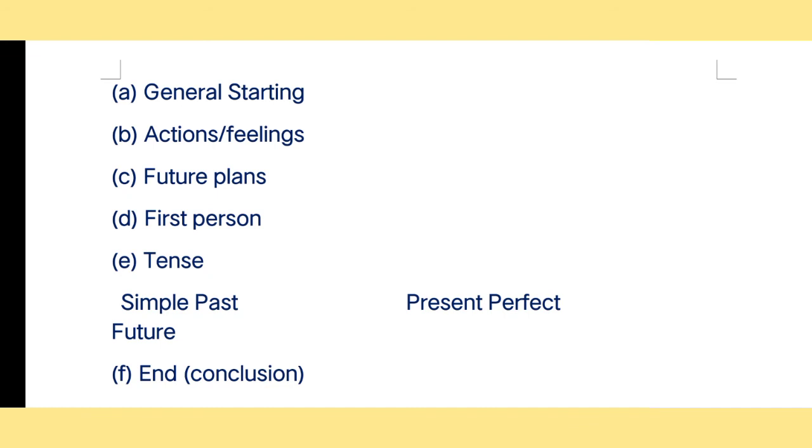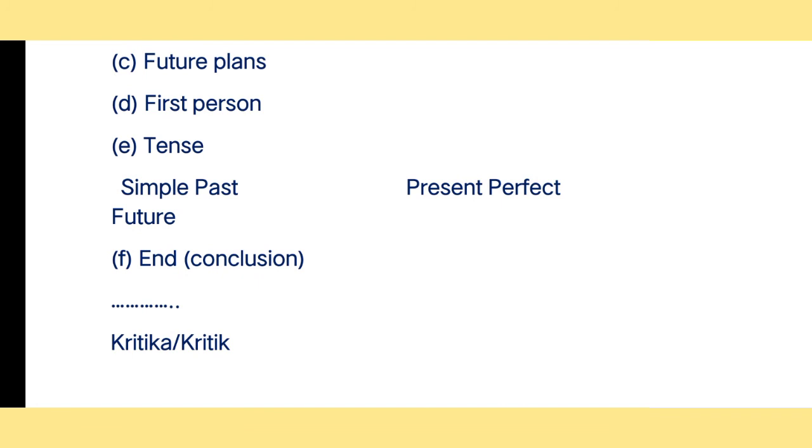The next is about the tenses. So we should know what kind of tenses we have to use, as lots of students are confused whether they have to use past tense, present perfect tense or future tense. So students, you can use simple past tense, you can also use present perfect tense, and you can also use future, as you have to explain the future plans. As I told you earlier in the points, you have to represent future plans. So for that, you should know the rule of future tense. You should also know what the rule of simple past tense is.